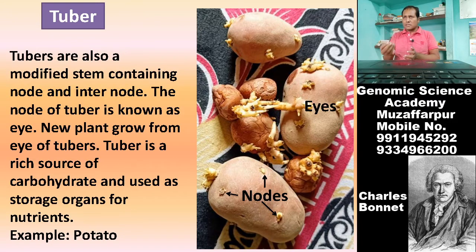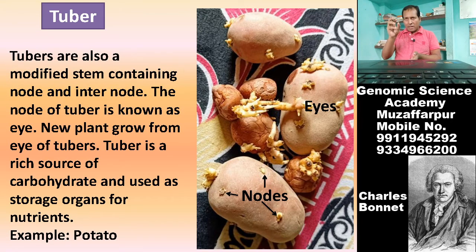Those eyes act as vegetative propagules. If a potato contains 7 eyes, it means 7 new plants may originate from one potato. If a potato contains 10 eyes, there may be 10 new plants originating from one potato.